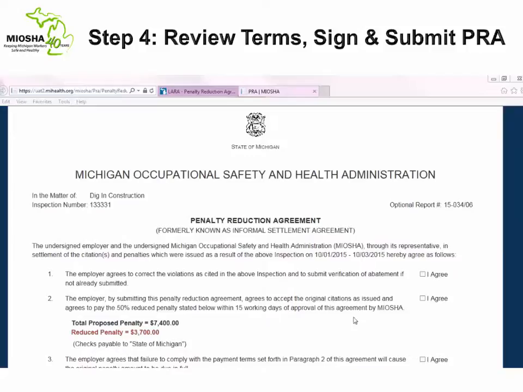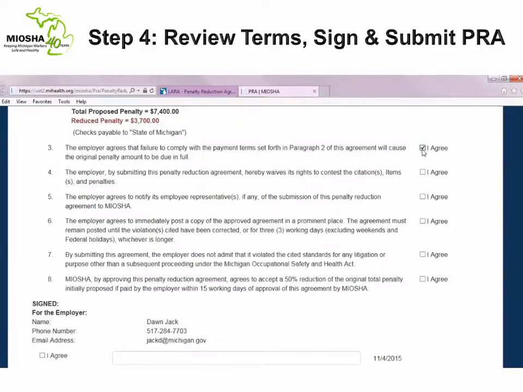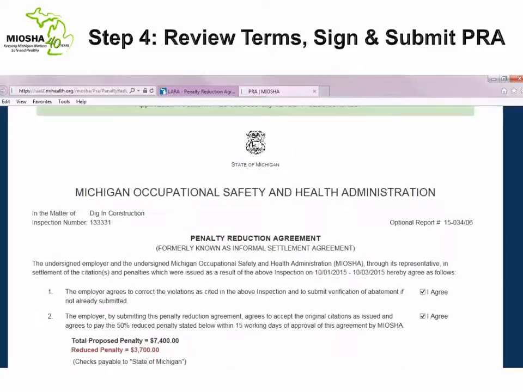You will note that the 50% reduction is automatically configured by the system. You will want to review each term and condition and confirm your agreement with each by clicking the I agree checkbox next to it. When you have reviewed and agreed with all of the terms and conditions, you will be ready to electronically sign the agreement.